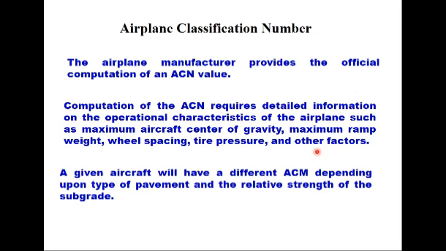A given aircraft will have a different ACN depending upon the type of pavement and relative strength of the subgrade. So it is not a constant value. It depends upon the type of pavement, whether it is flexible or rigid, and also the strength of the subgrade, which is measured in terms of either CBR or K value.